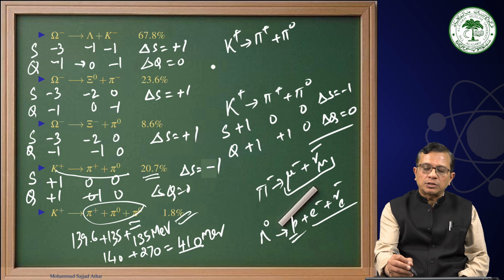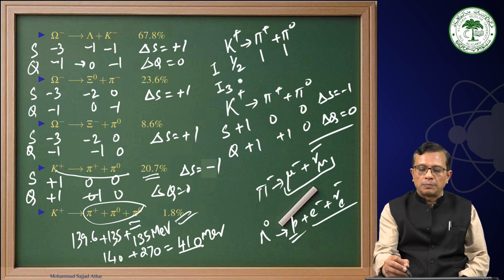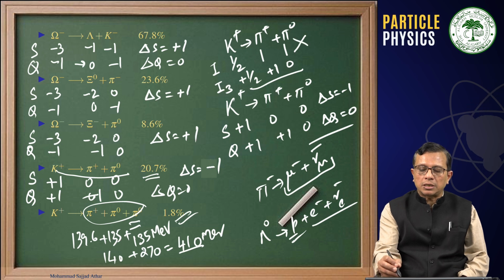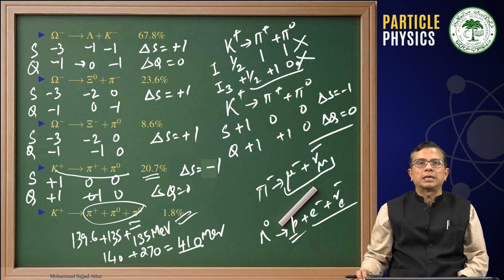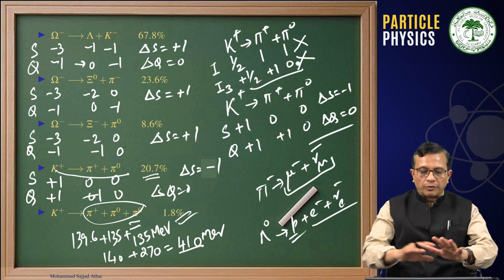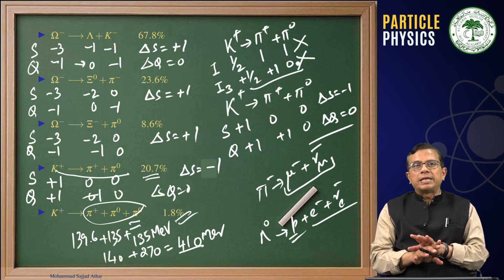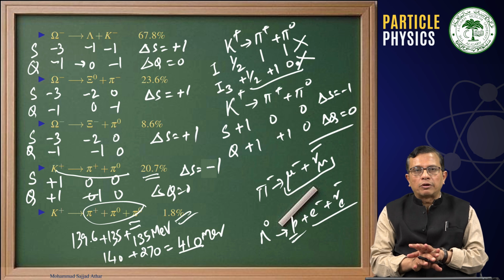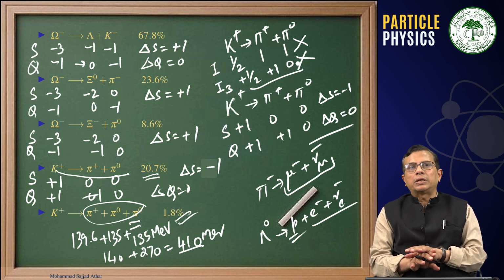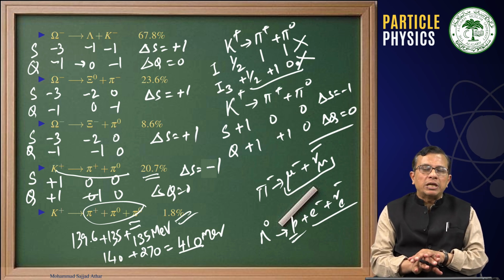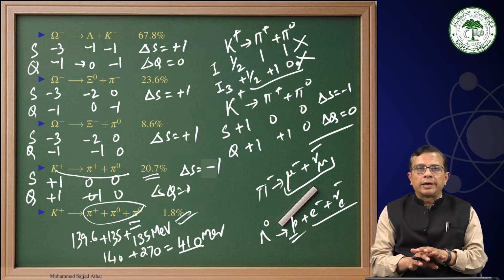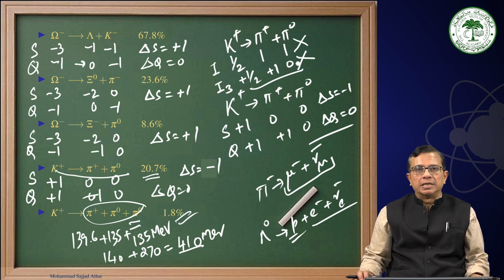While if you look at the isotopic spin, this isotopic spin is half, this is 1, this is 1, while I3 is plus half, plus 1, 0. Therefore, you can see that you are not conserving I, you are not conserving I3. Therefore, this will be a weak decay. Therefore, whatever we have considered, these are examples of weak decay processes, and we know that the strange particles cascade, sigma, lambda, omega, kaon, they decay via weak interactions.